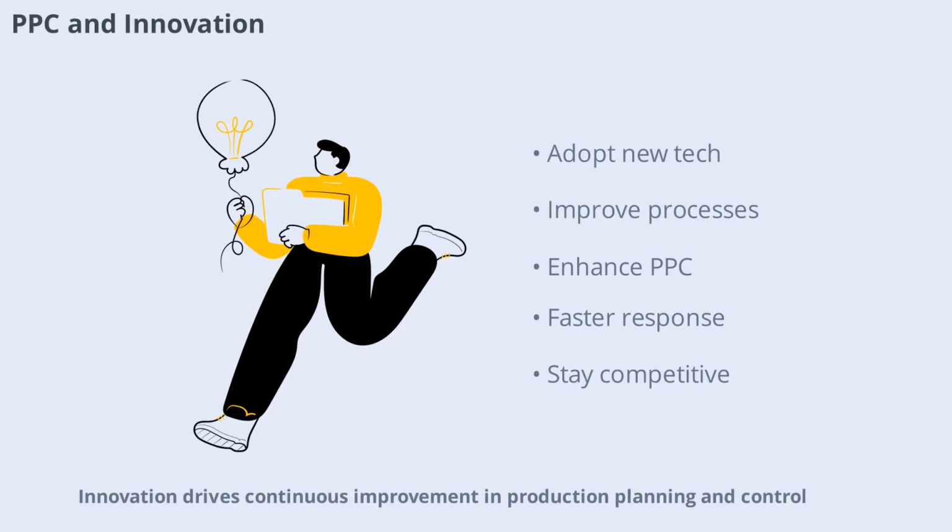Innovation drives continuous improvement in production planning and control. By adopting new technologies, processes, and management practices, companies can enhance the effectiveness of their PPC systems. Innovation enables faster response to market changes, better resource utilization, and improved product quality. Embracing innovation keeps companies ahead of the competition.